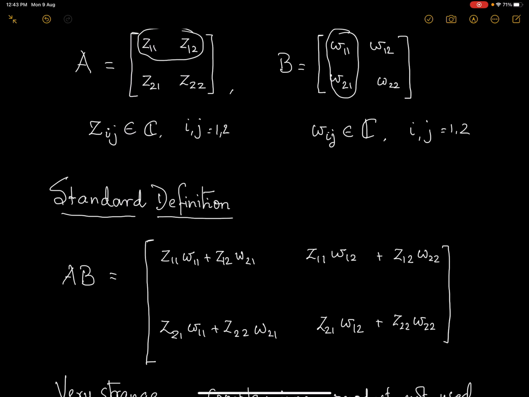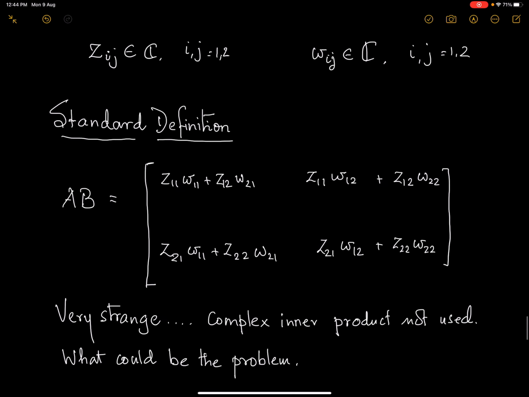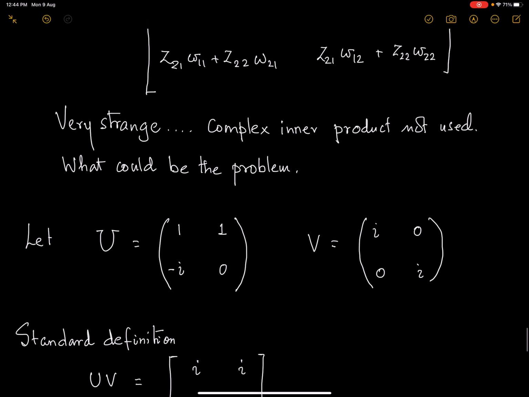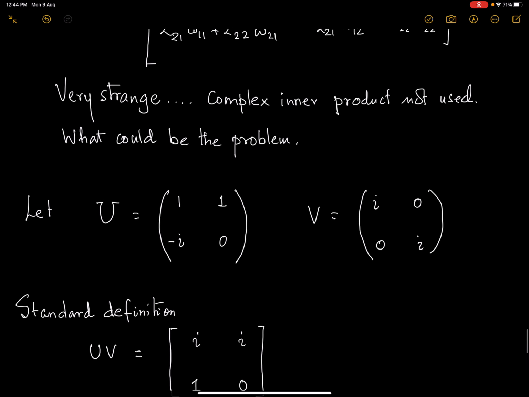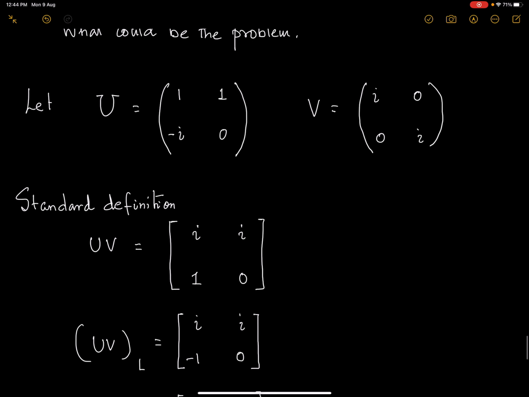But why is this definition given? Let me give my own interpretation of why this is possibly the standard definition, and not one using the inner products, either left or right. It looks very strange, but let us see. Let us take these two matrices U and V. If you multiply by the standard definition, this is what you get: i, 1, 0.